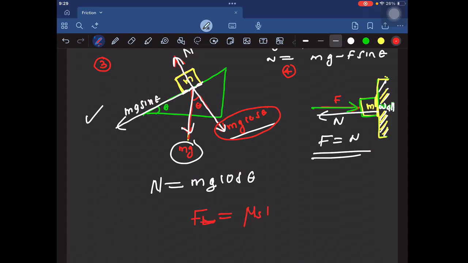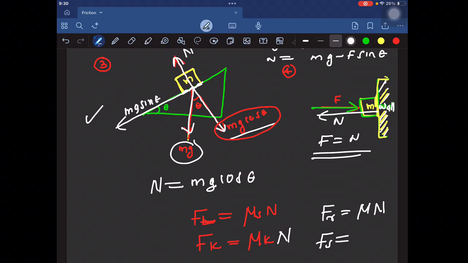It means that the body is moving, so the friction acting on the body is kinetic friction. How to find the acceleration? We have to calculate the net force acting on the body. The net force will be equal to the applied force minus the frictional force, and the net force is equal to the total mass into acceleration. So, if any problem comes related to friction, what you have to do? You first check whether the applied force is less than the limiting friction.